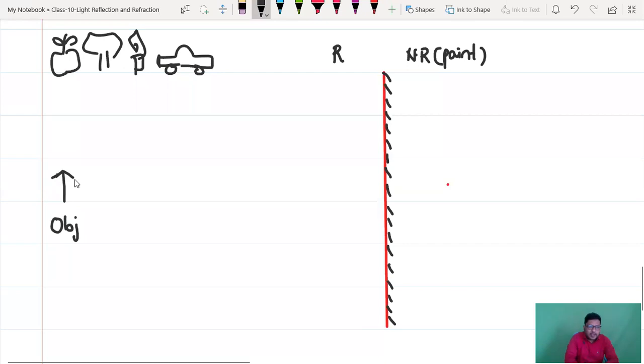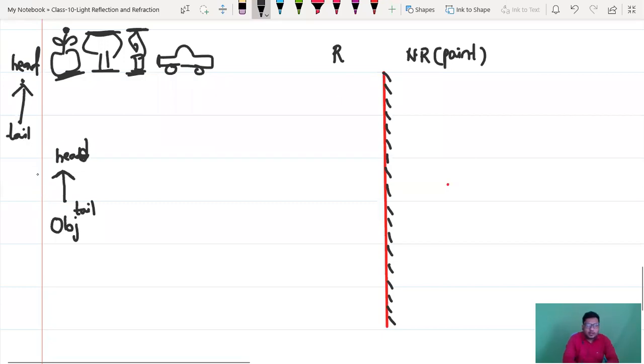This arrow mark point is the head, and this point is the tail. Fine, head and tail. For an apple, this one is head, this one is base, tail. For a tree, this one is head, this one is tail. For a candle, this fire part is head, this surface is tail. Same like that, for an object, whenever your teacher draws an arrow mark, this one is head, the bottom point is tail.